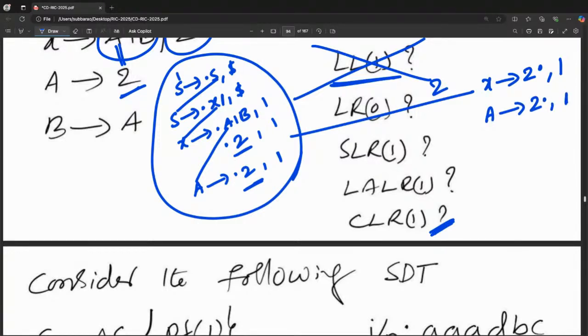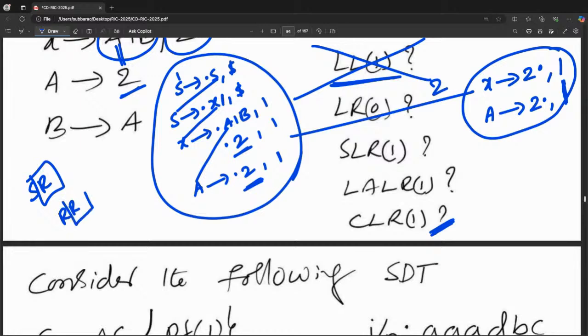So both are reduced. So when you want to check many, take that production first which will give a reduction immediately, because SR conflicts and RR conflicts are there, and without a reduce, a conflict is not possible.